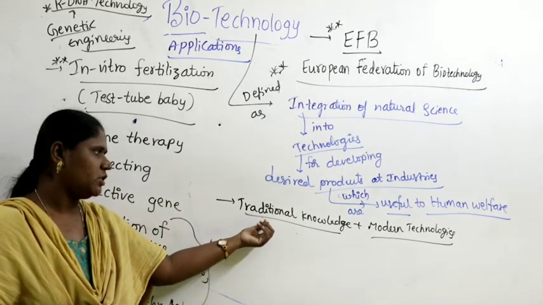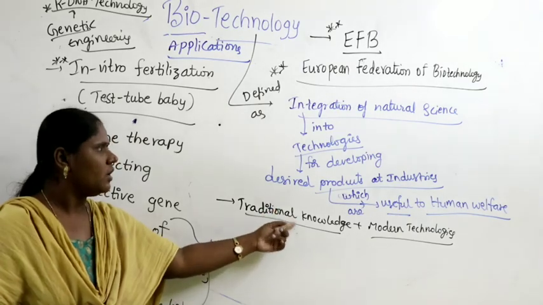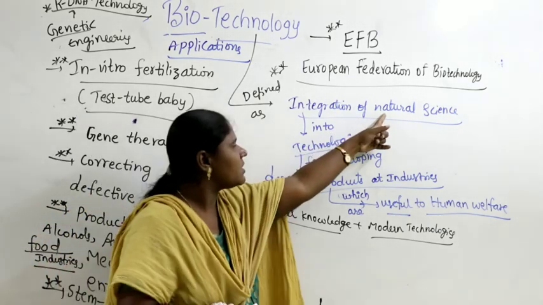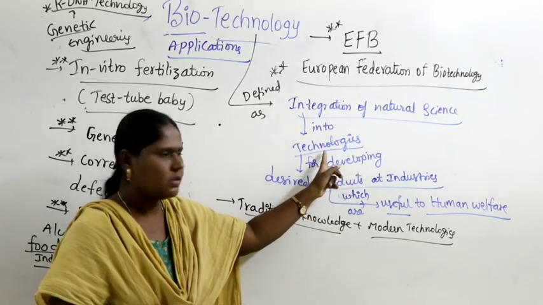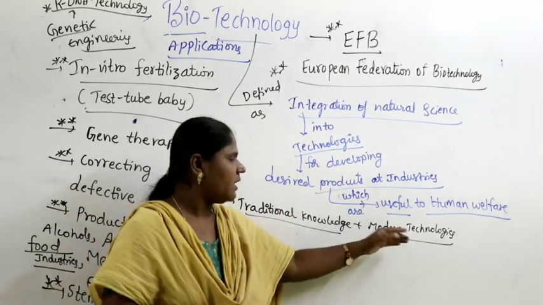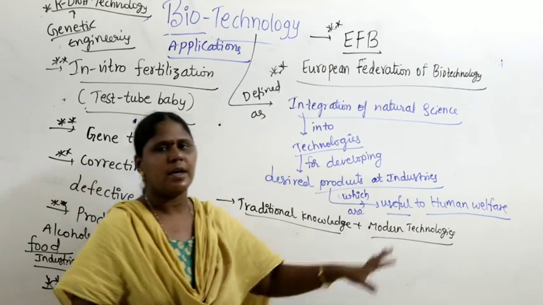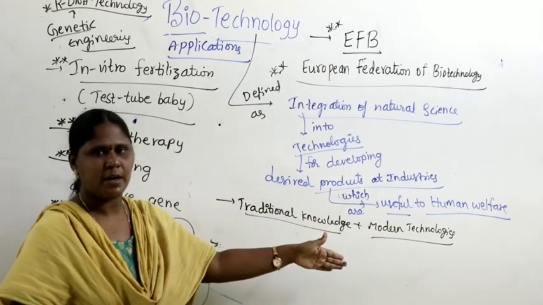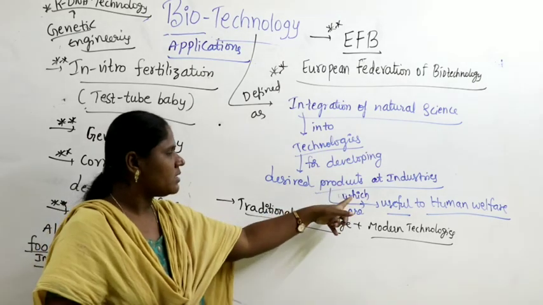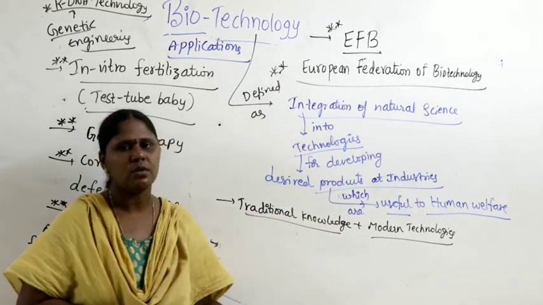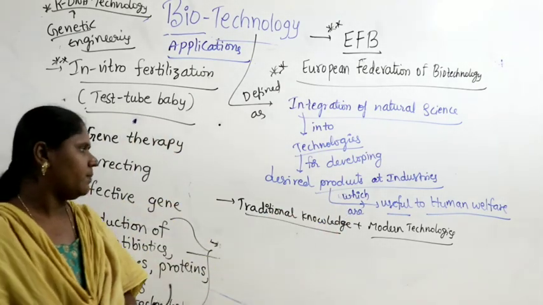That's traditional knowledge, right? That's natural science. Integration of natural science into technologies. What are the technologies which we develop today? They are called modern technologies, that is recombinant DNA technology. Now, for developing what? Desired products at industries which are useful to human welfare, right?